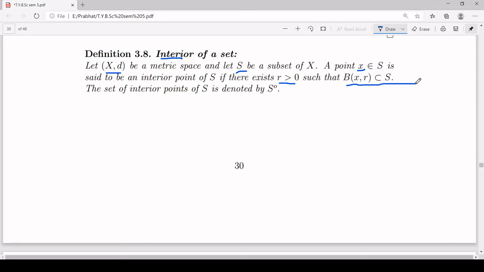I'll repeat myself. A point x of your set S is said to be an interior point if you can find a positive real number r such that B(x, r) is a subset of S. The set of all interior points of S is denoted by S naught. This is the symbol which we are going to use.